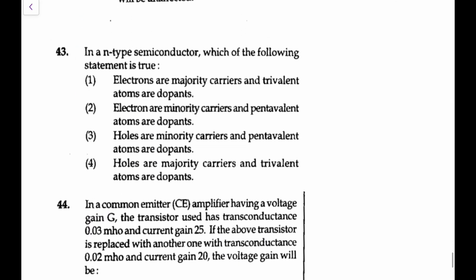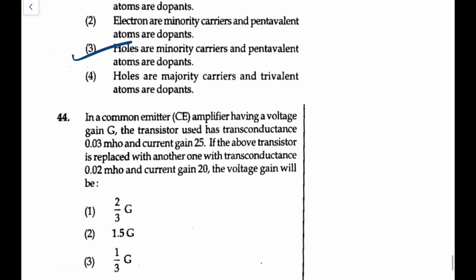Next, in an n-type semiconductor, which of the following is true? Electrons are majority carriers, yes, and the dopant will be pentavalent, not trivalent. So holes will be minority and the dopant still is going to be pentavalent for this. So the option that I'll be looking for would be the third: holes are minority and pentavalent atoms are dopants.